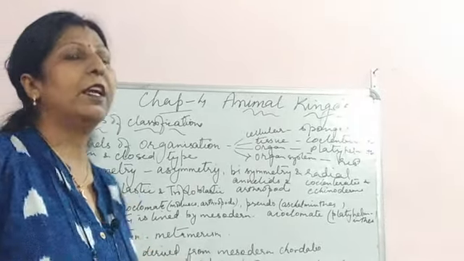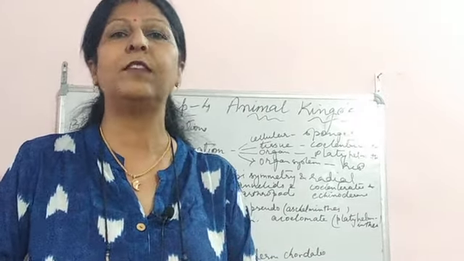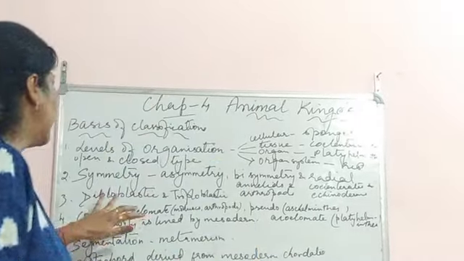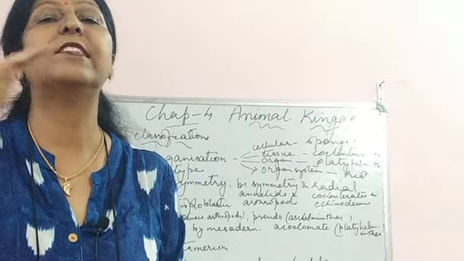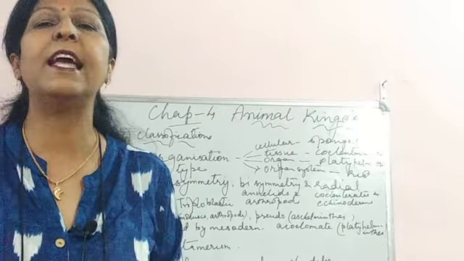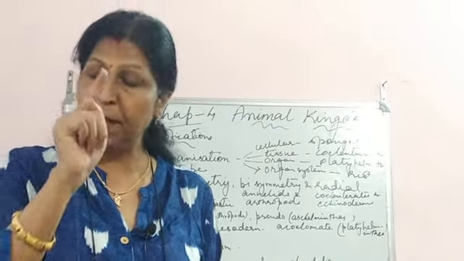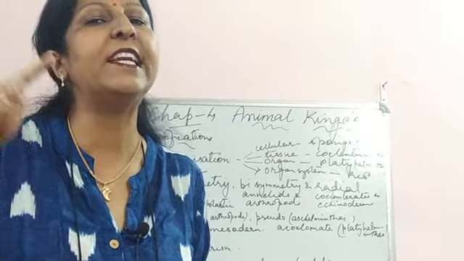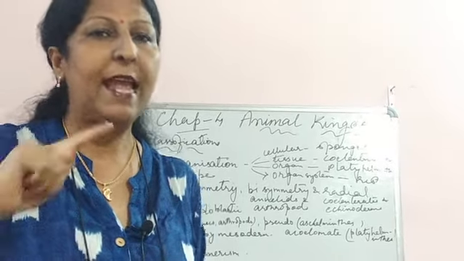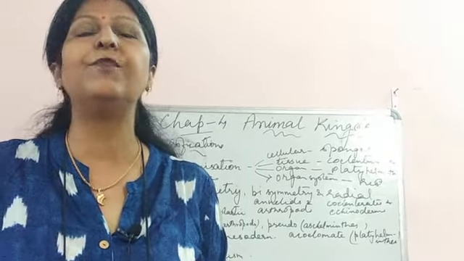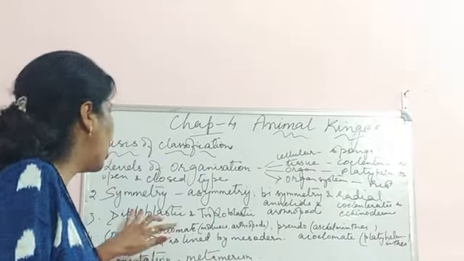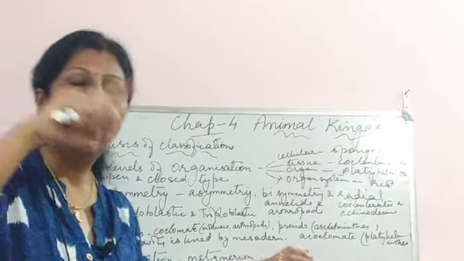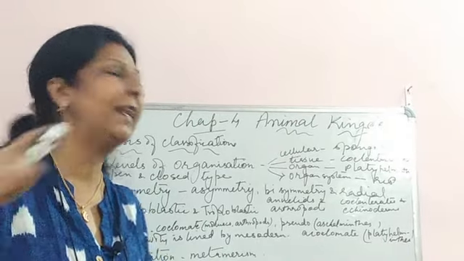So in some of the organisms, in the simplest organisms, they are diploblastic, in which they have one outer layer, that is ectoderm, and the inner layer, which is endoderm. Children, please hear: ectoderm, E-C-T-O-D-E-R-M, and inner layer, which is known as endoderm, E-N-D-O-D-E-R-M. So diploblastic, in which only two layers are formed, ectoderm and endoderm.